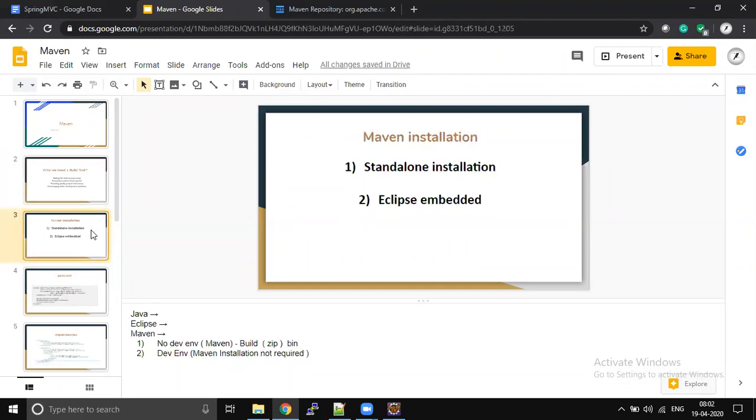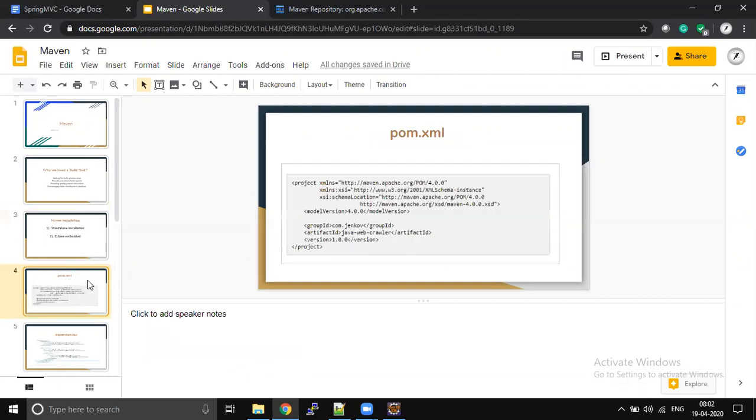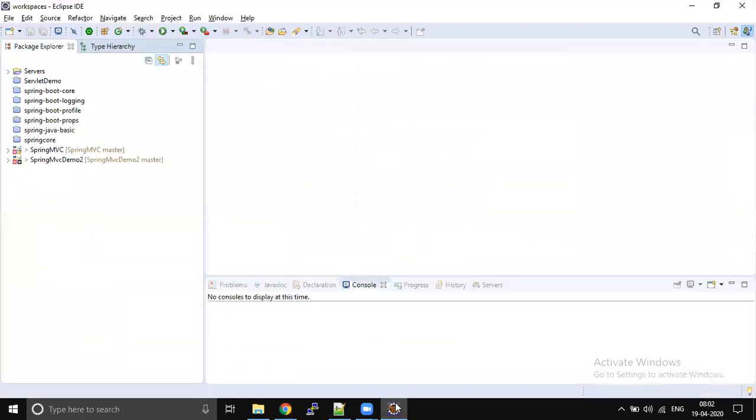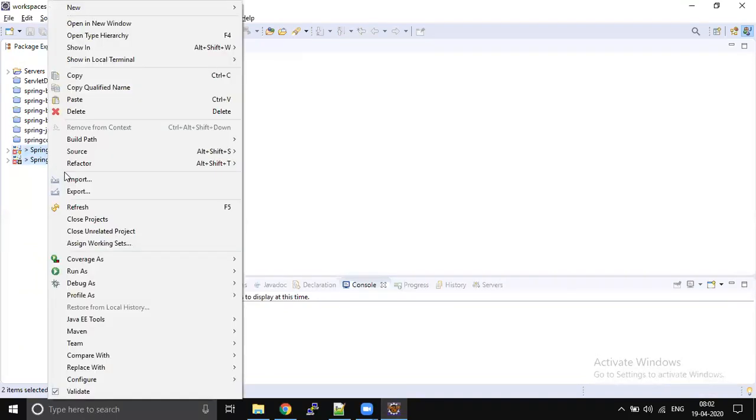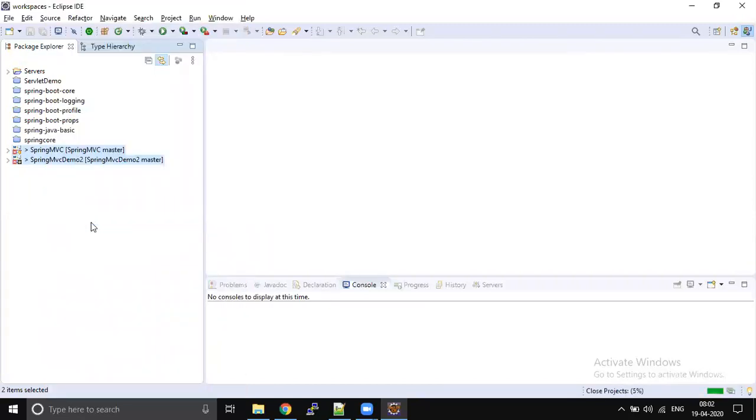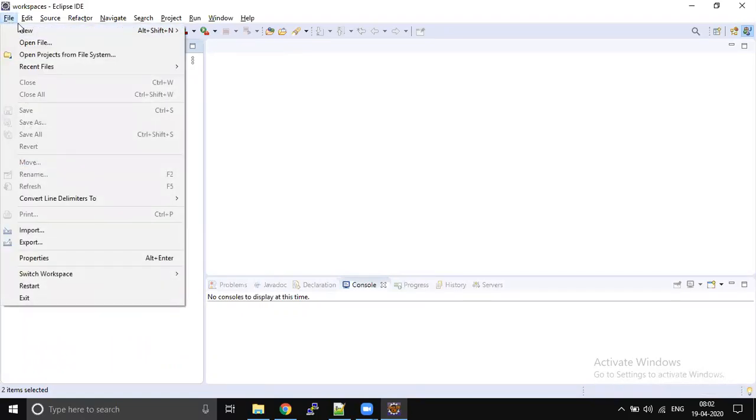Till now we have understood what benefits we are going to get and how we are going to install the software. From here, no more theory. Let's start creating one Maven project and understand the things. If you want, you can start doing it in parallel with me. Let me close all those projects. I'm going to create my first Maven project. Go to File, click on New.